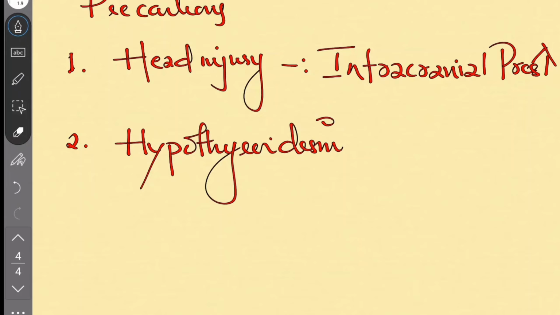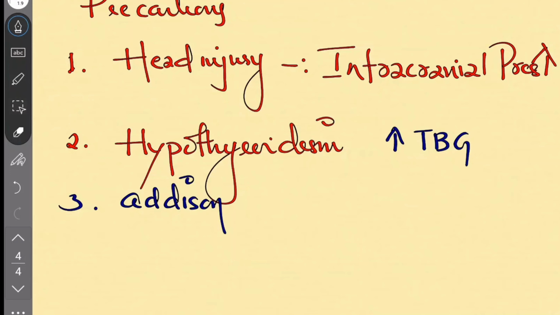When the thyroid binding globulins are increased, it attaches to or holds the thyroid hormone, causing a relative hypothyroidism. Also in Addison's disease, you have heard about Addison's disease, hypocortisolism.